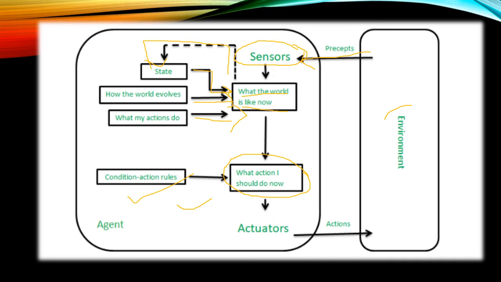So depending on all this, the agent takes an action which proceeds to the actuator for further processing, or acts as the output to the environment.